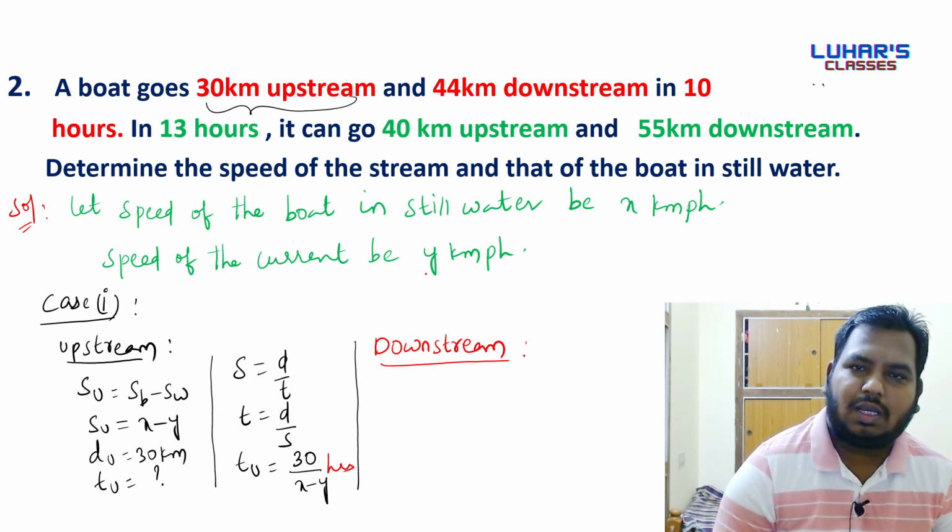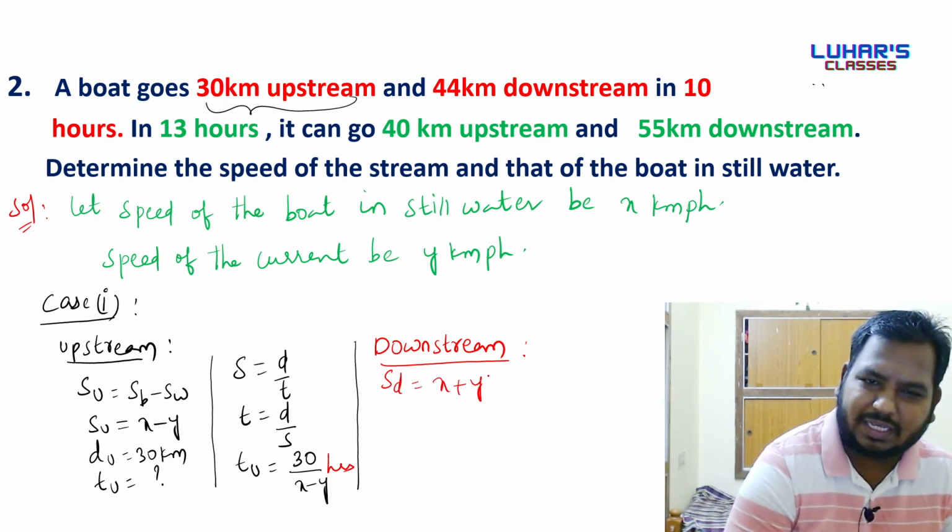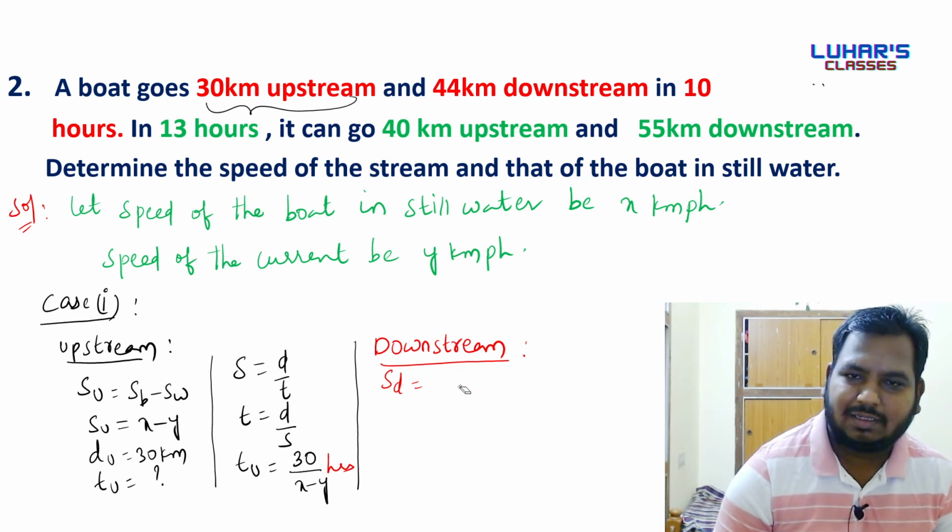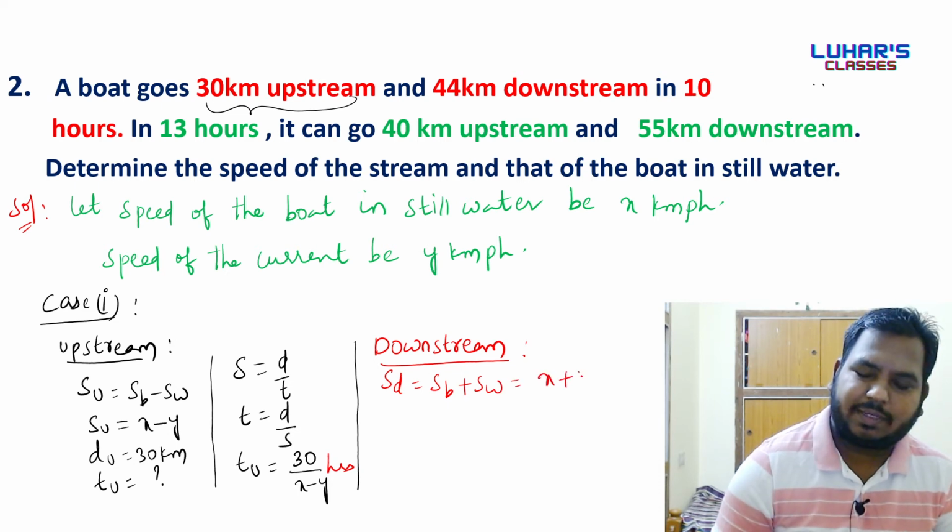Now we'll discuss downstream. Speed of the boat in case of downstream will be equal to x plus y. Why x plus y? Speed of boat plus speed of water, which equals x plus y.